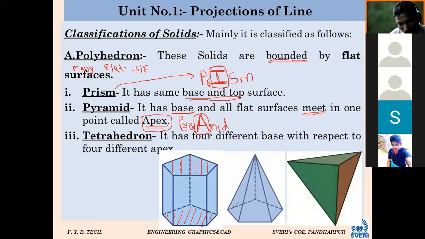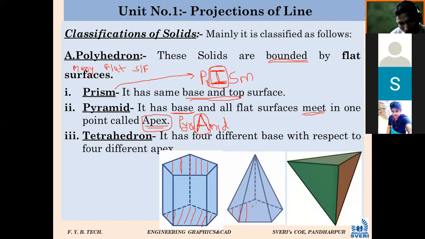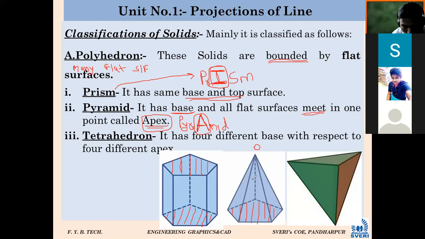How many edges are there at the base? How many edges are there where I have colored this? 5. 1, 2, 3, 4, 5. These 5 edges are meeting at one point. Here I will call it O, point O. Correct. These are meeting at O. So what will be the name of O? What are we calling it? Apex. Point O, we are calling it an apex.